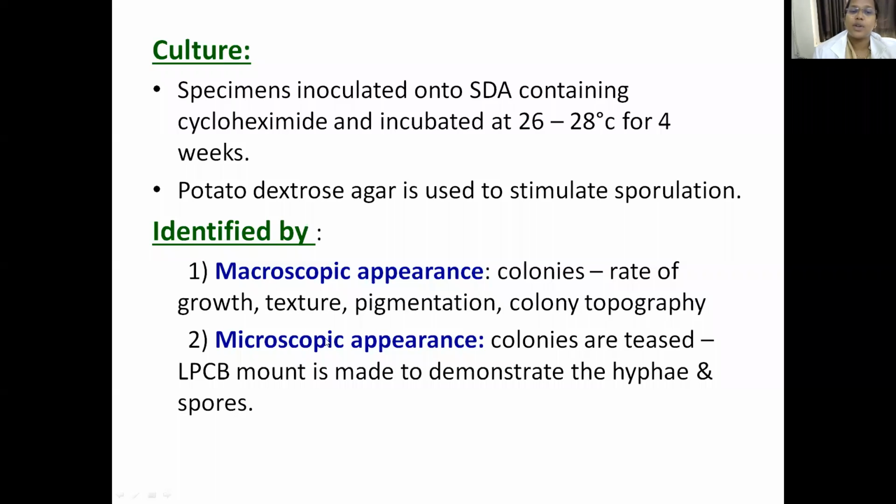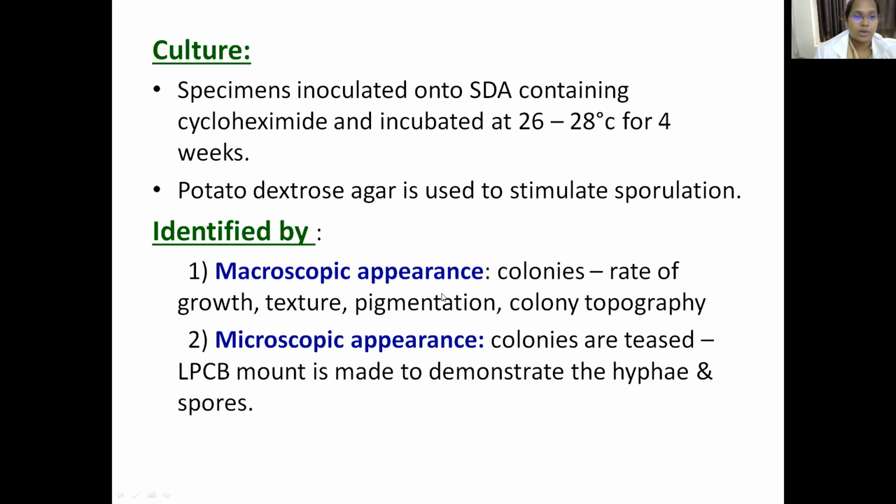What is the texture of the colony, whether it is leathery, powdery, velvety, creamy, moist or dry. All this comes under texture. Then pigmentation, which color it is producing: red, brown, green, yellow. And then the colony topography. So macroscopically we have rate of growth, texture, pigmentation and colony topography.